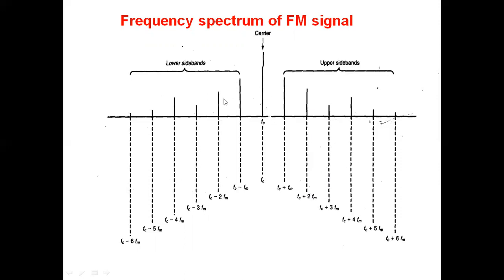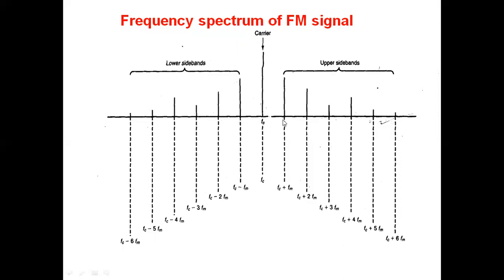We have n number of upper sidebands right side of the carrier, n number of lower sidebands left side of the carrier. We calculate the sideband pairs for the calculation of bandwidth. As we have seen, this is the first pair of sidebands. If the first pair of sidebands is significant, then the bandwidth equals 1 times this. So what is this value, the difference? FC plus FM minus (FC minus FM), which is equal to 2FM.